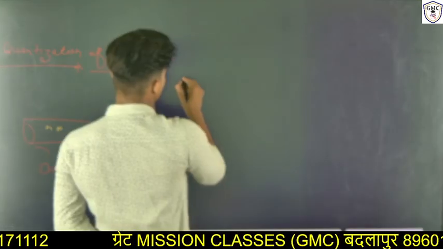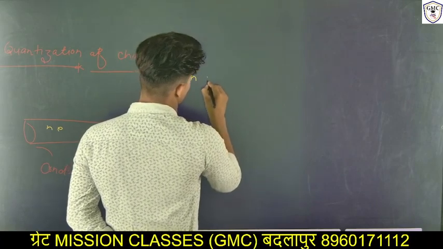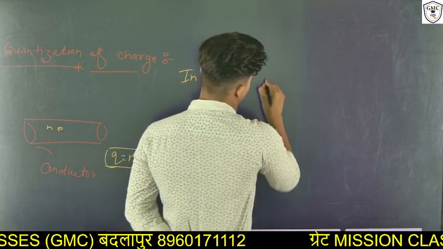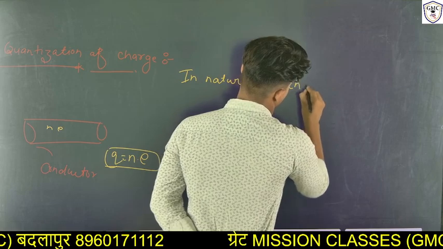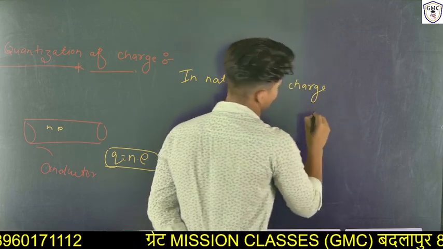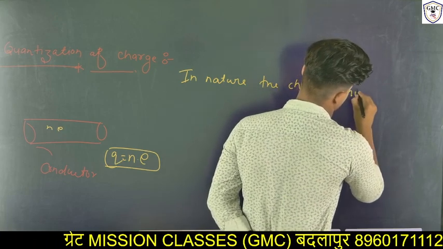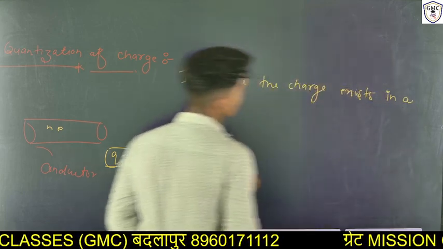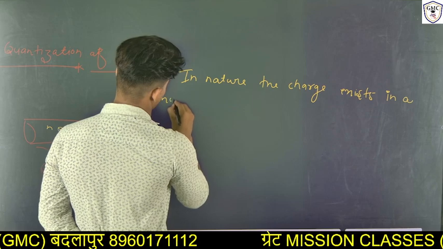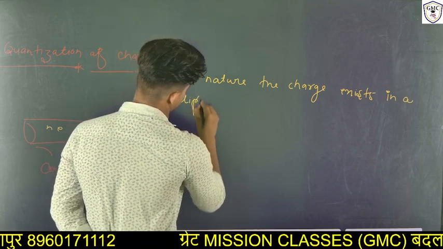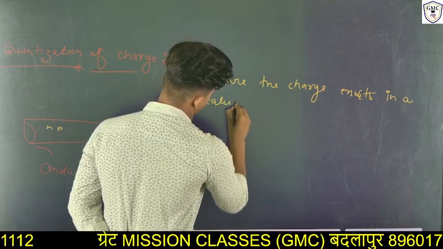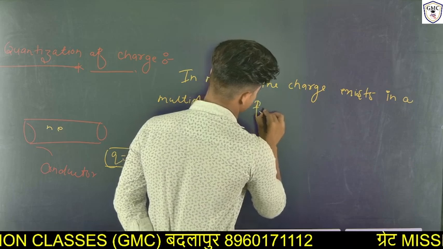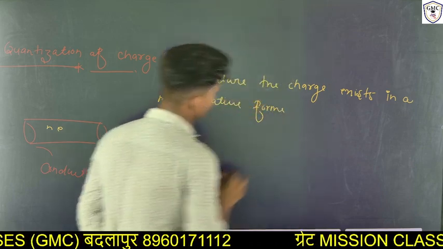So in nature, the charge exists in a multiplicative form, that's Q equals ne.